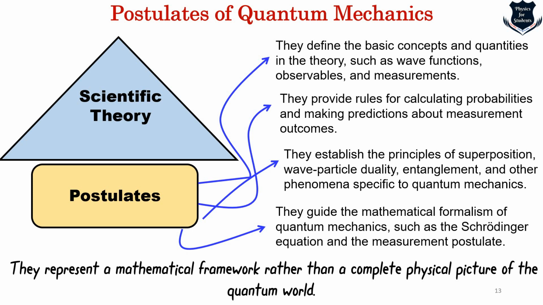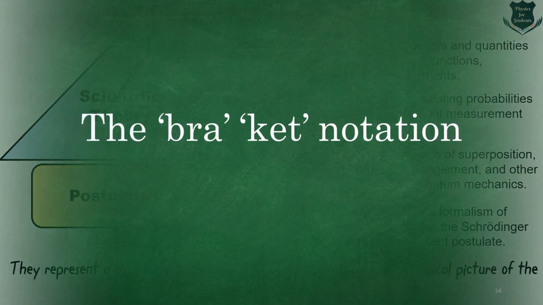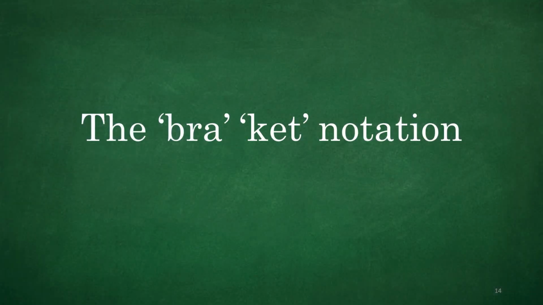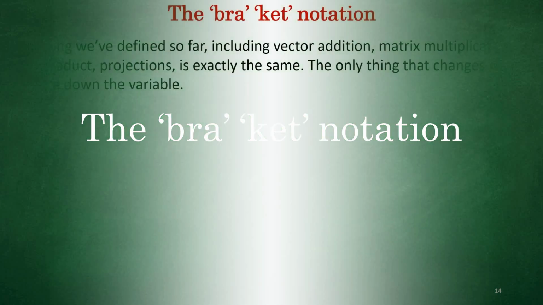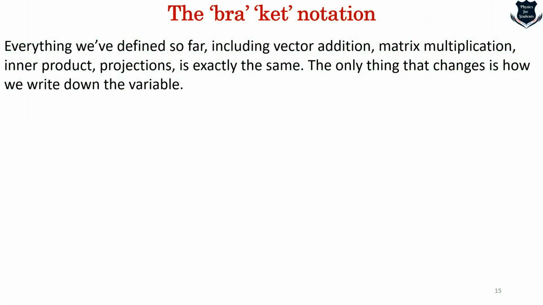Now, in order to revisit the first postulate, which we already went through, we first need to understand a notation called the bra and the ket, which is very simple, called the bra-ket notation. This introduces a new notation which is quite commonly used in physics, where physicists play with general vectors to describe a quantum system, and they like to change things around. Everything we defined previously, vector addition, matrix multiplication, inner products, remains exactly the same. The only thing that changes is the way that we write it.